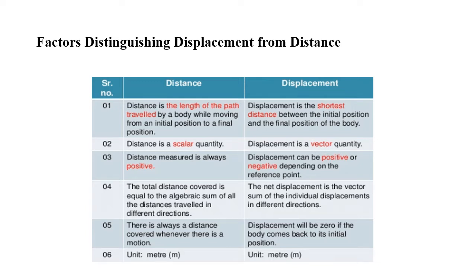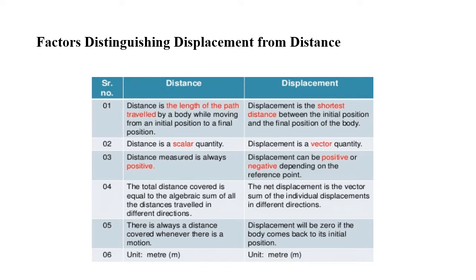Students, we'll see what are the differences between displacement and distance. Already you have studied in 9th standard, but anyway, we'll see one more time. Distance is the length of the path traveled by a body while moving from an initial position to a final position. Displacement is the shortest distance between the initial position and the final position of the body. Second difference: distance is a scalar quantity because it won't give any direction. Displacement is a vector quantity.